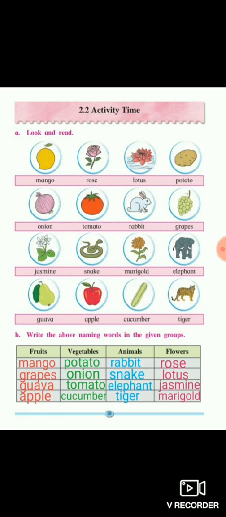Now in the flowers group, in the flowers column, you will write the spelling of the flowers. Rose, lotus, jasmine, and the last one is marigold. So here we have completed our page number 18. Look and read and write the naming words in the given groups. Yes or no, students? Now turn your page, come to page number 19.